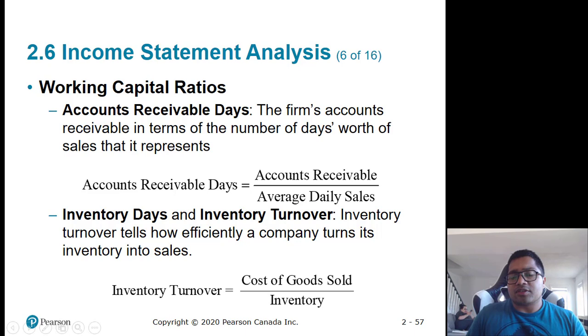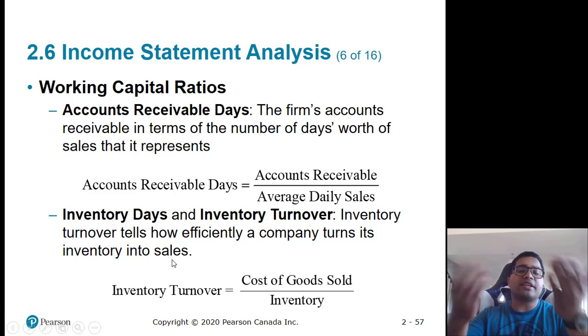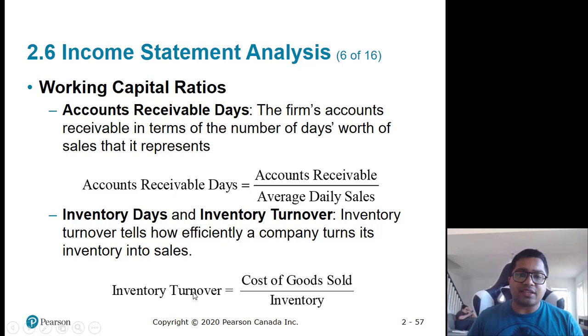Okay. So that was account receivable. Next is inventory days or inventory turnover. Inventory turnover tells you how efficiently a company manages its inventory, so how efficiently it converts its inventory into sales. Inventory turnover is calculated as cost of goods sold divided by inventory. The higher the turnover, the better, because higher turnover means you're turning over your inventory faster. You're making more sales. You're converting it faster.